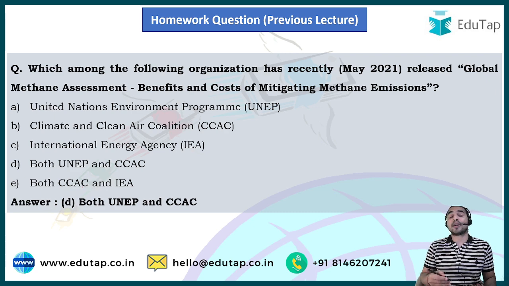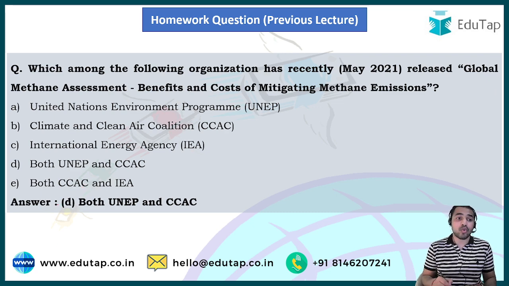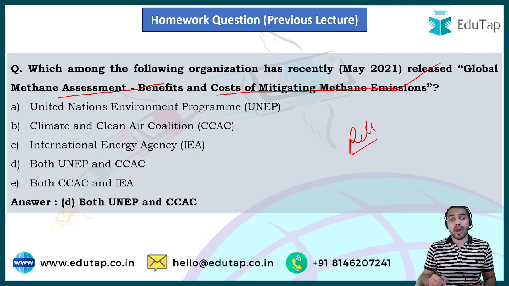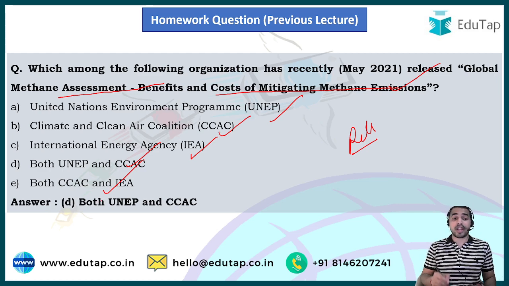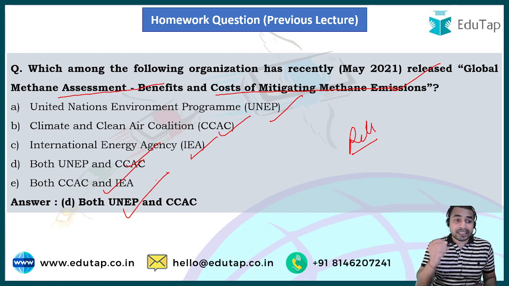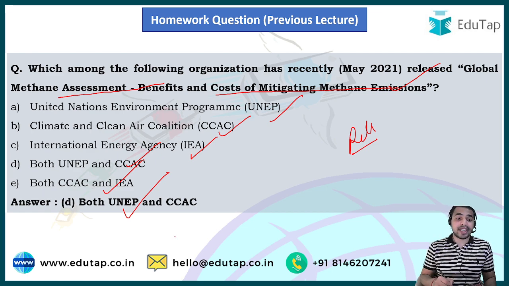If you talk about the homework question from the previous lecture, the question was, which among the following organizations has recently released the Global Methane Assessment, benefits and costs of mitigating methane emissions? Once again, the question was related to the releasing body. The options were UNEP, CCAC, IEA, both UNEP and CCAC, and both CCAC and IEA. The right answer is both the United Nations Environment Program and the Climate and Clean Air Coalition, that is option D.